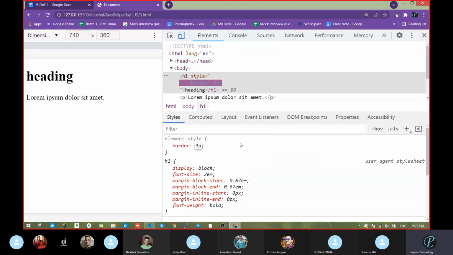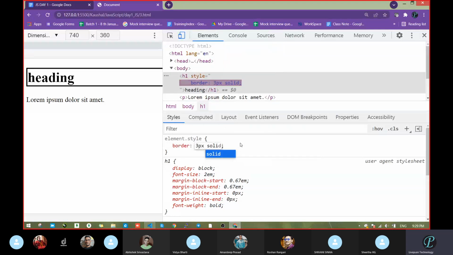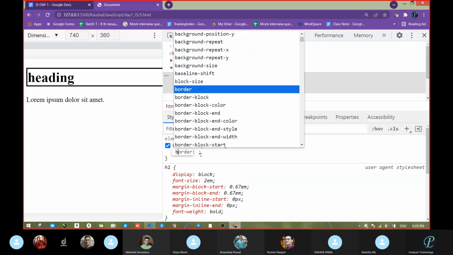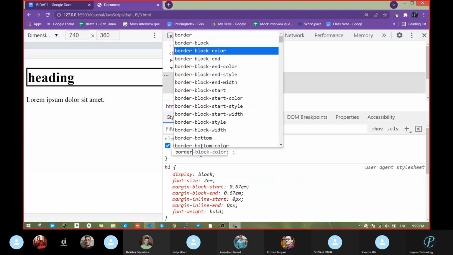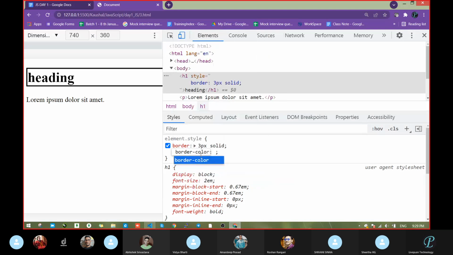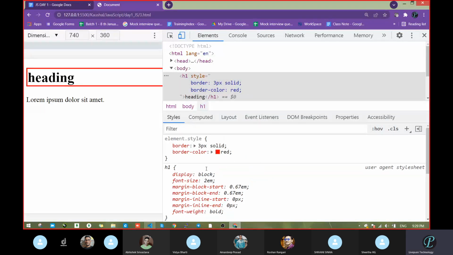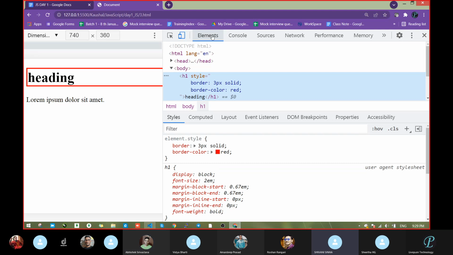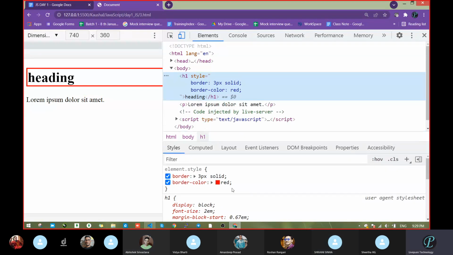Border 3px solid, border color red. Is this one the DOM or this one the DOM? Sir, both are the DOM. No, both are not the DOM. The DOM is this one.